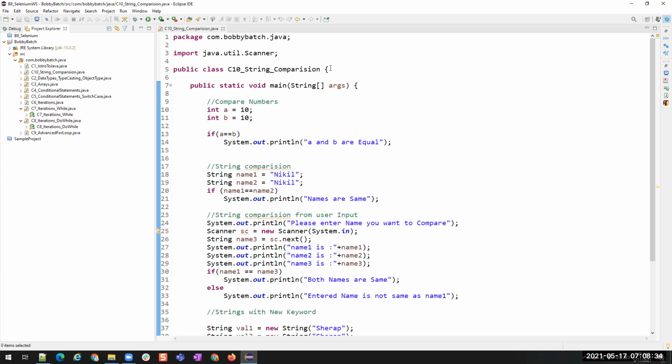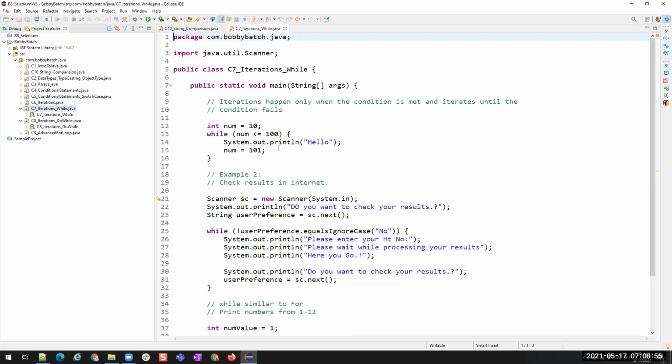No. Both check the condition. Both have the conditional statement. Both wait until that condition is met, or until that condition becomes false. So then what is the difference? Did we learn that? While and do while, yeah.